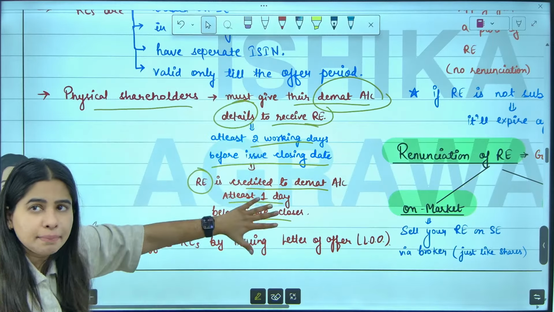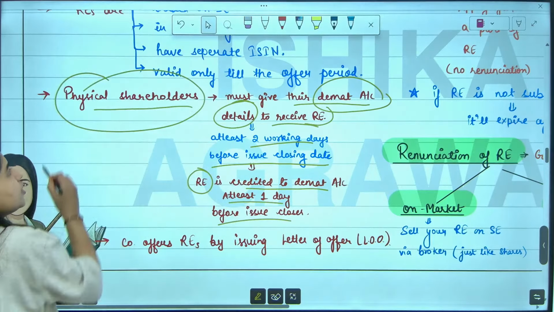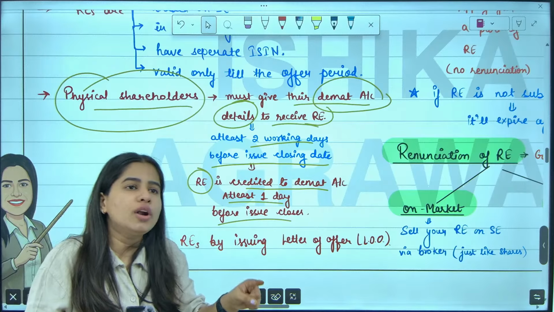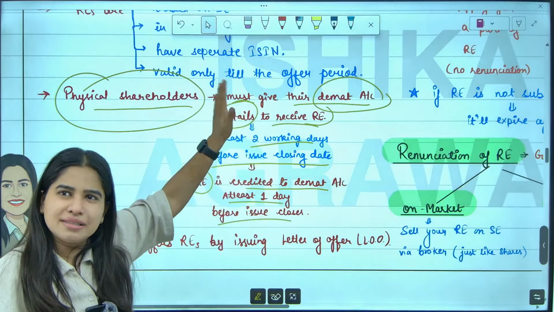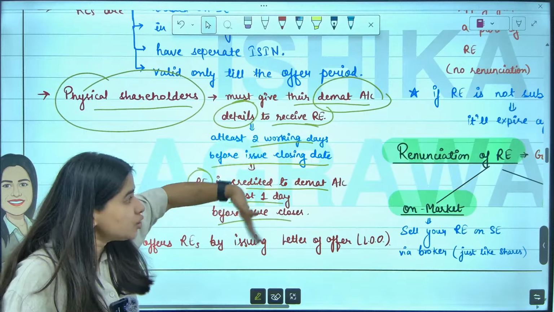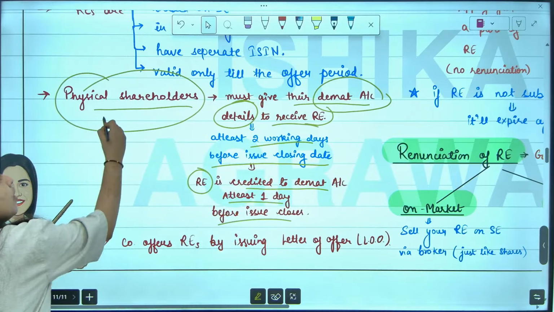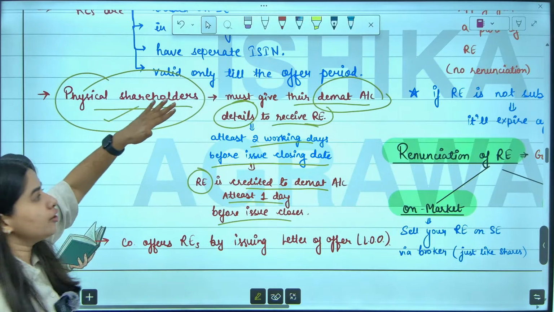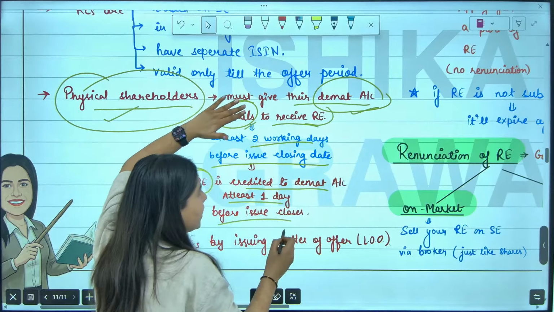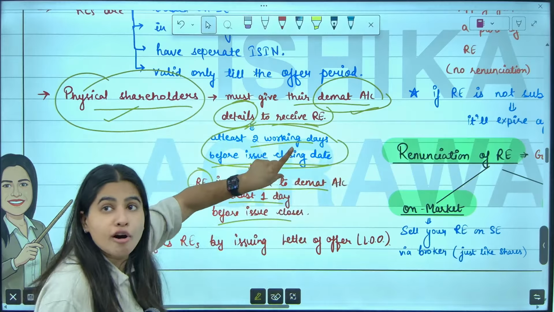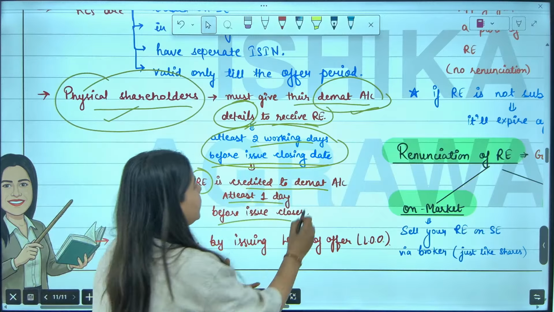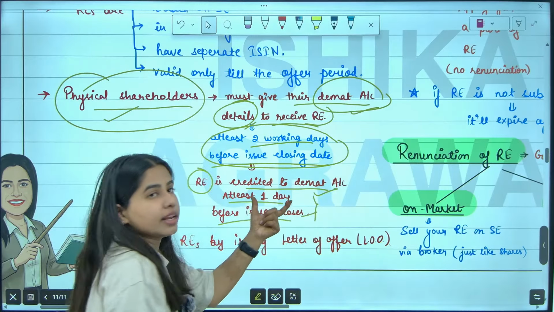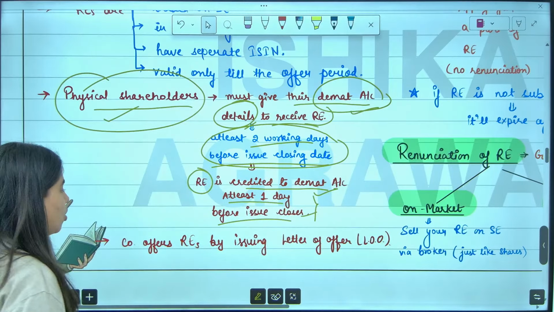Okay, this is applicable only if you are holding shares in physical form. If you are holding shares in demat form, then this will not be there. This will be there only if you are holding shares in physical form. Then you have to give your demat account details at least 2 days before the offer closes, which will be credited to your demat account at least 1 day before the offer closes. That's all.